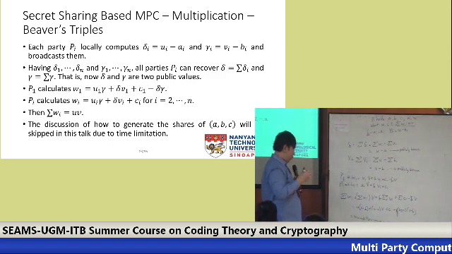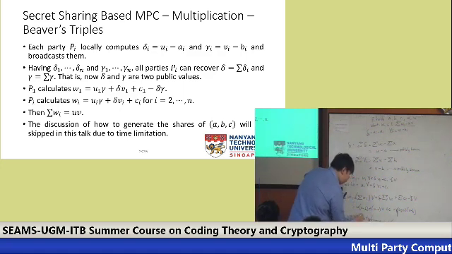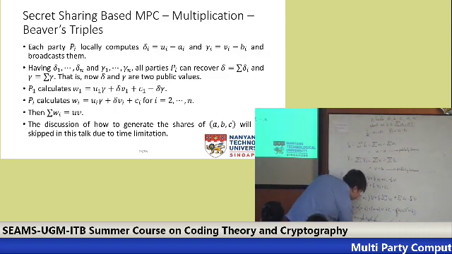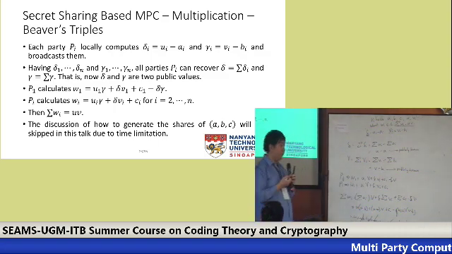Okay, so if you open everything, you will get this one, and you can see that everything got cancelled. And you will get UV plus C minus AP. But we know C equals AP, so again, this one cancelled to get us UV. So this is the proof why this method works.